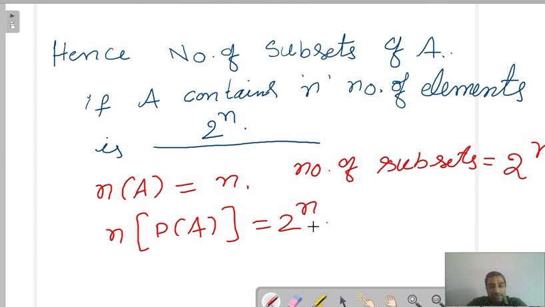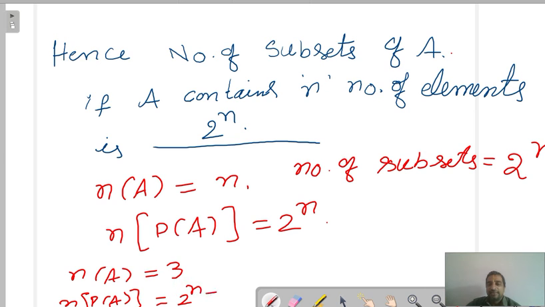That's why in the previous questions I wrote 4 as 2 square, and 8 as 2 cube. So if A contains 3 elements, the power set of A contains how many elements? Very simple, 2 power n. That is 2 power 3, that is 8 elements. So this is the thing about the power set and the number of elements in the power set.